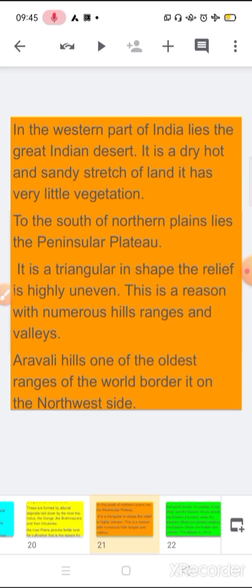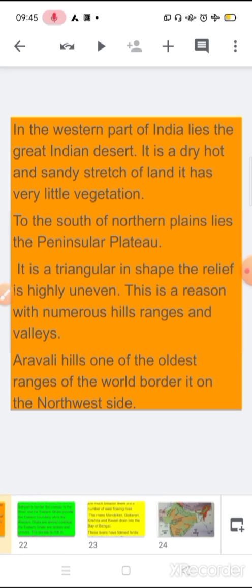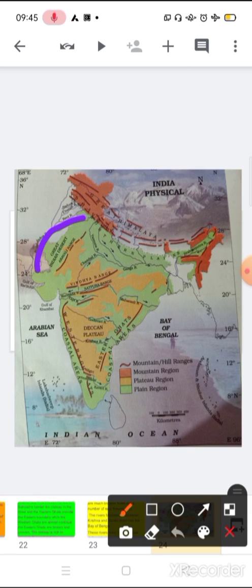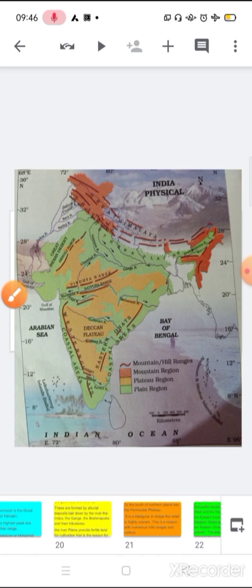In the western part of India, we have a great desert. What is the definition of a desert? What do you think when I'm talking about a desert? Now I'm showing you the great desert. When we talk about the desert, we all know about the hot climate, a lot of dust, and very little vegetation. So this is all about the desert.